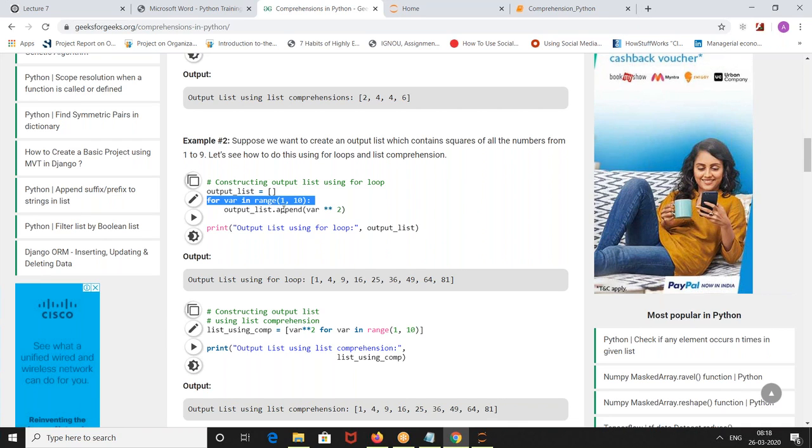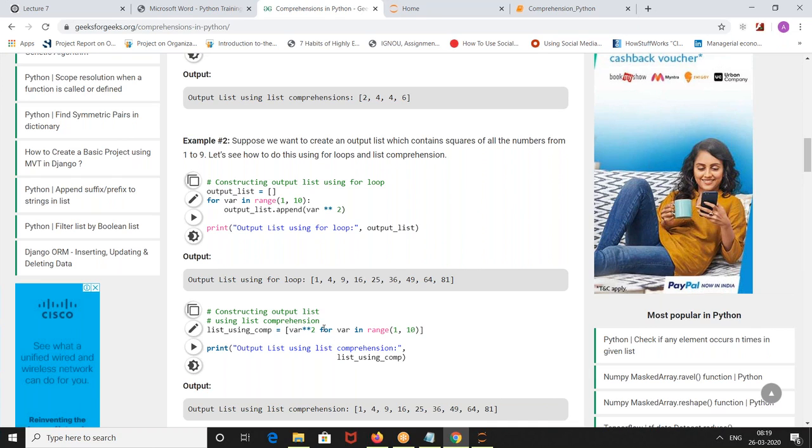He is using the range function. He is appending the element into the output list, but before appending, he is writing the square of the number. Okay, this was the old traditional method of writing. So if you want to do it using list comprehension, you have to do it within the list. The entire operation should go in a single line.